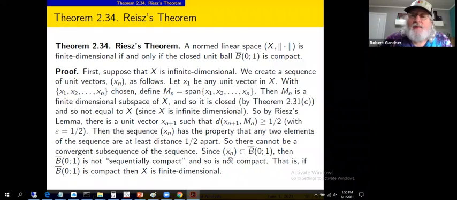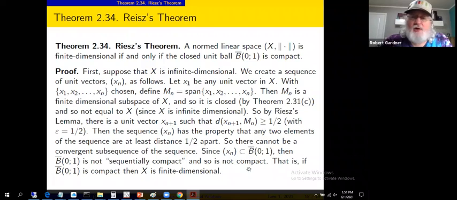The x sub n were all chosen to be unit vectors, so they're a subset of the closed unit ball. So we've got a sequence in this set that has no convergent subsequence. That is, this set, B bar 0, 1, the closed unit ball, is not sequentially compact, our second version of the definition of compact. Not sequentially compact, so it's not compact. So what we've shown is, if X is an infinite dimensional normed linear space, then the closed unit ball is not compact.